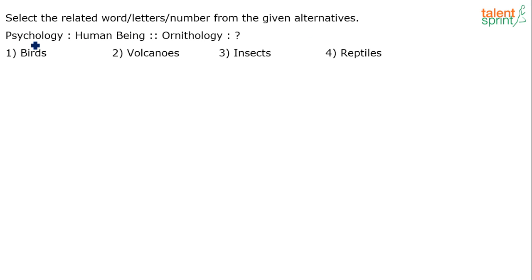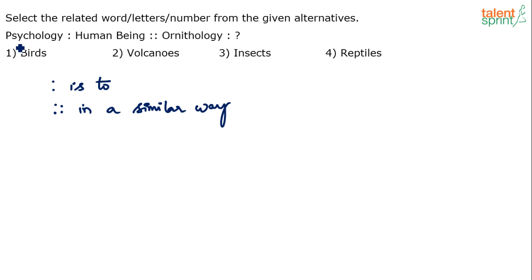Now in the question here, you can see some words have been given. It says psychology is to human being. Now this is how you read. This colon here that you see is read as "is to", right? And this double colon that you see in between is like, in a similar way. I've discussed this in the video already, right? You can look at the analogies video, but I'm just trying to refresh the concept here, so this will help you understand the question better.